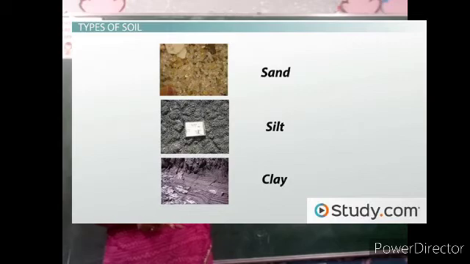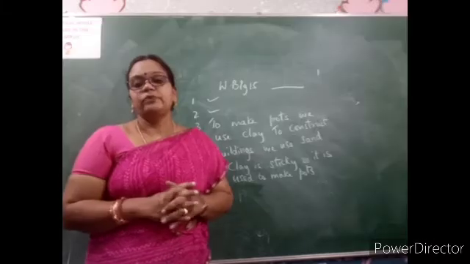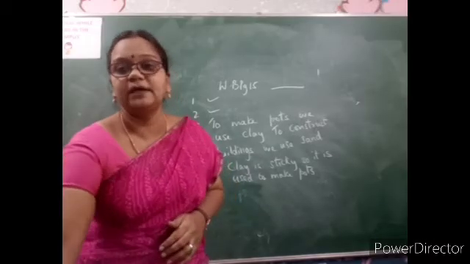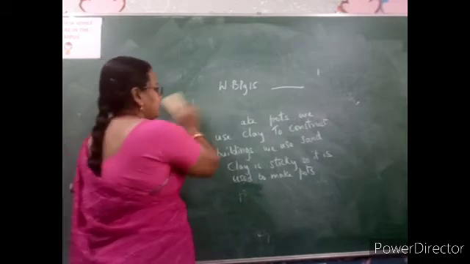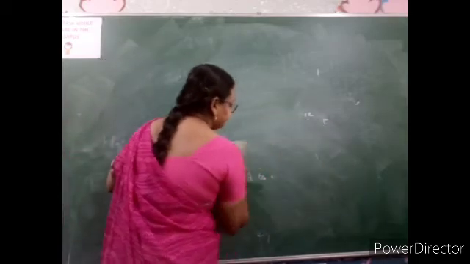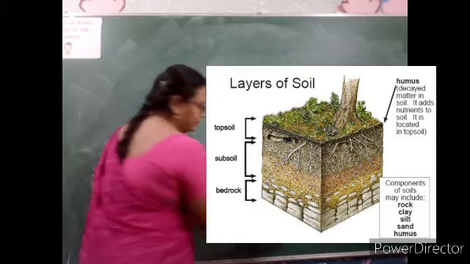Now we will move on to the next part of the lesson. As I told you, I think you all have kept the garden soil in one glass and poured water yesterday night and observed it. You can open it and observe. When you observe that, you will be able to see the different layers of soil. Soil has different layers.